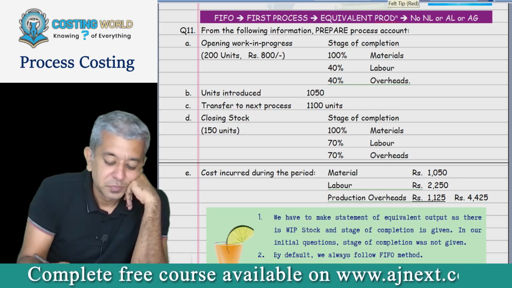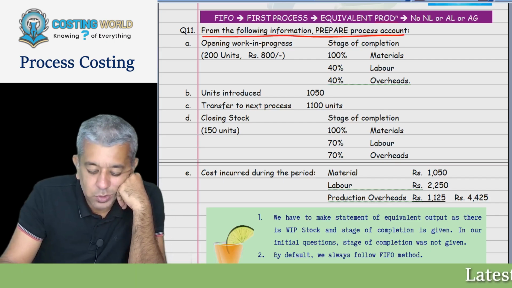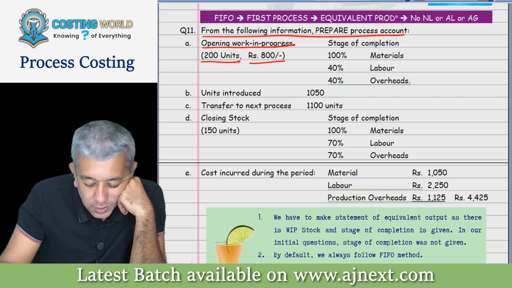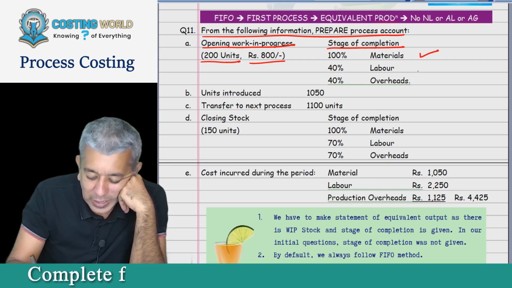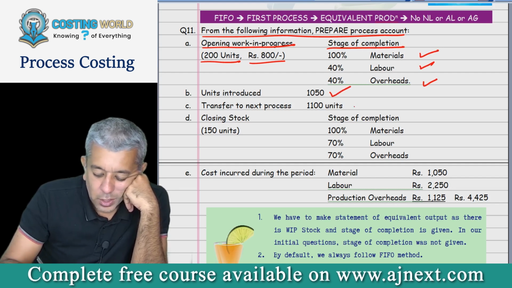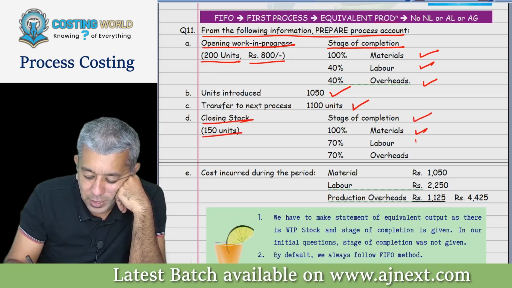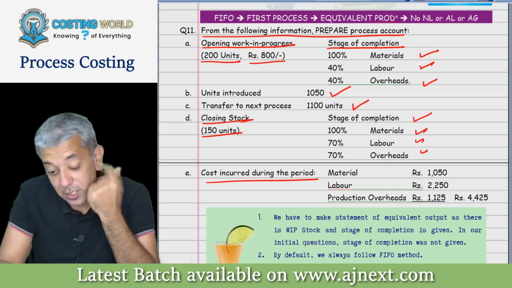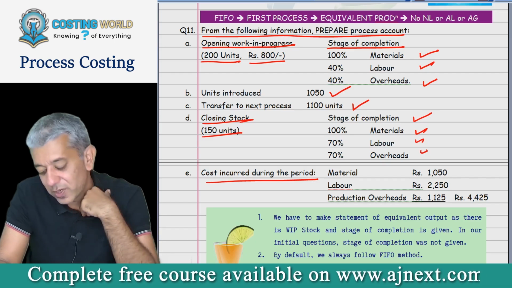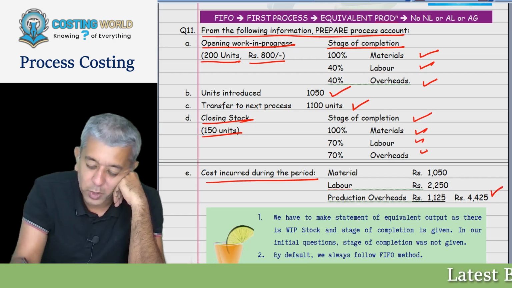Question number 11. From the following information, prepare process account. Opening WIP 200 units, 800. Stage of completion: material, labor, overheads. Units introduced, transferred to the next process. Closing stock 150 units, stage of completion: material, labor, overheads. Cost incurred during the period: material 1050, labor 2250, production overheads 1125. Total will be 4425.